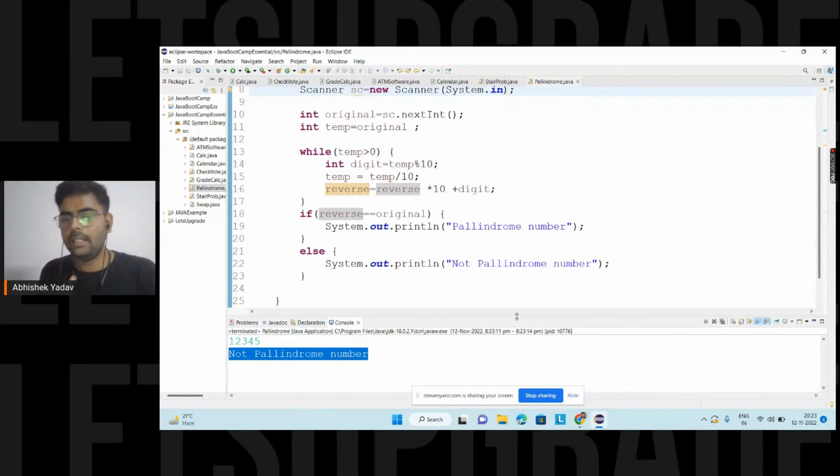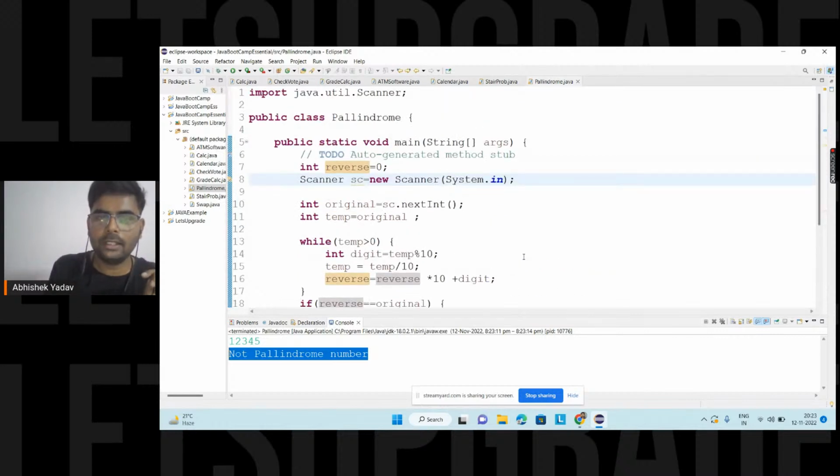The concept is clear. You have to break your problem statement into smaller parts. My first approach is, I have to check whether the number is a palindromic number. So I got the definition of a palindromic number: if I am reading from left to right or from right to left, and the number is the same, that number is a palindromic number. So I got the idea that if somehow I am able to reverse the original number and compare the reversed number with the original number, and if the data is the same, then I can say the number is a palindromic number.